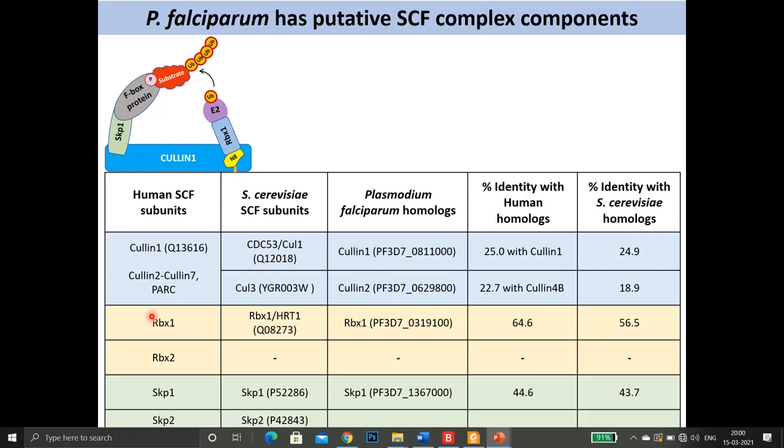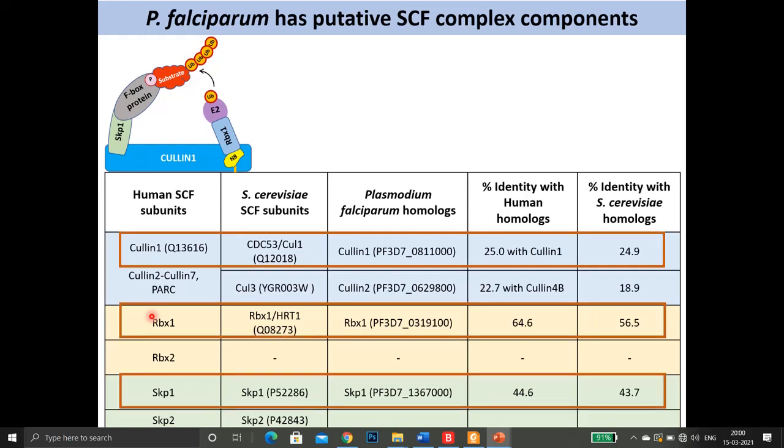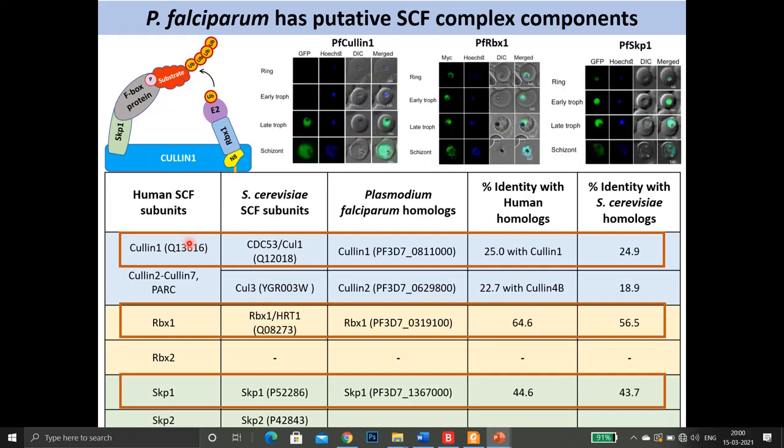So we did in silico analysis and putatively identified the molecular players of the SCF complex, which are RBX1, SKP1 and Cullin proteins. Now, to investigate the presence or absence of the SCF complex in Plasmodium falciparum, we made knock-in and episomal lines of these selected proteins in Plasmodium falciparum and did co-immunoprecipitation followed by mass spectrometry, and we got association of these proteins with each other.